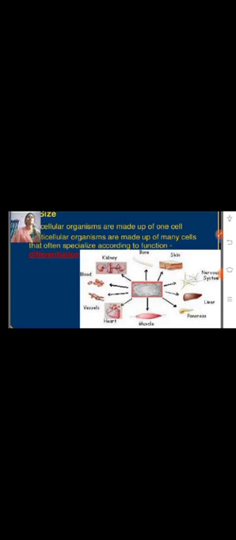Okay, I will speak about the smallest living cell. I told you it's not an amoeba. Even though amoeba is a unicellular organism, there is something smaller than that. So did you know what is the smallest cell?